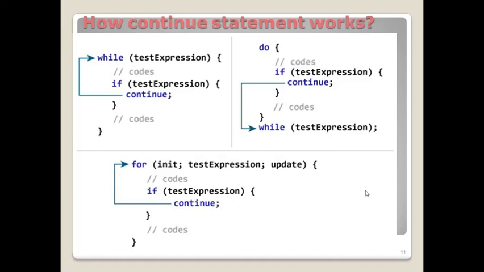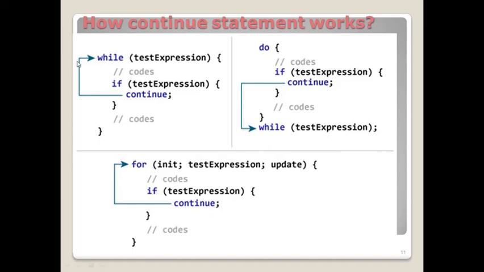In the do while loop, it tests the condition. If the condition is true, it enters the if block and executes the continue statement. Then the control passes to the do while condition. It checks the condition. If the condition is true, again the control passes to the beginning of the do while loop.